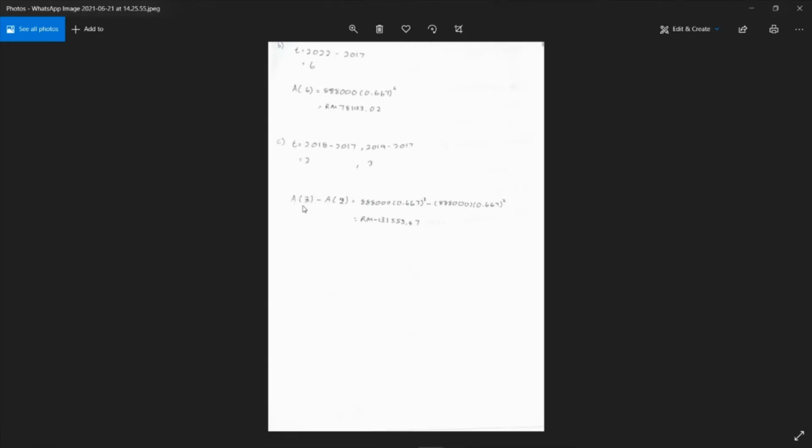Therefore, A(2) minus A(1). So A is 888,000 times 0.667 to the power of 3 minus 888,000 times 0.667 to the power of 2. The power is the time. So therefore, the answer will be negative 131,555 ringgit and 47 cents. Thank you, that's all from me.